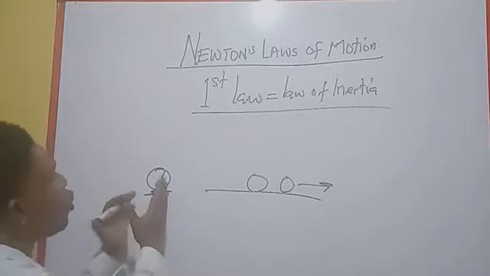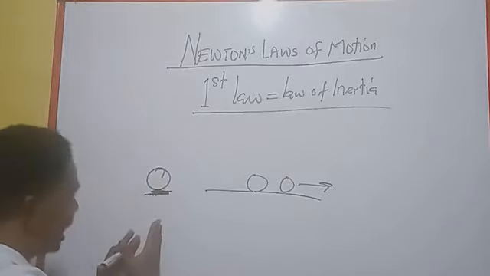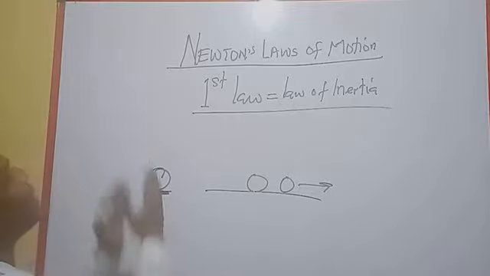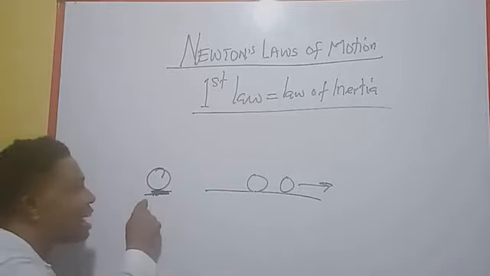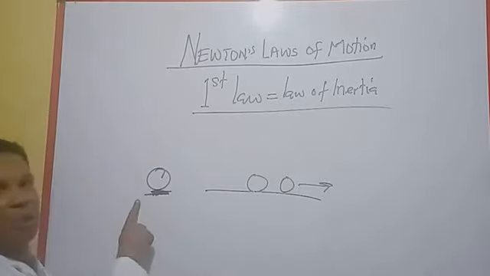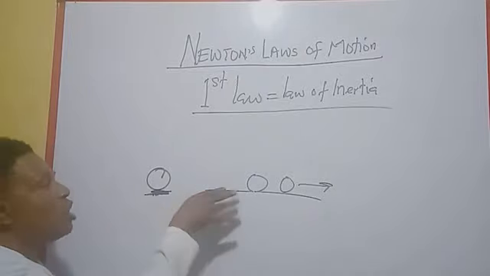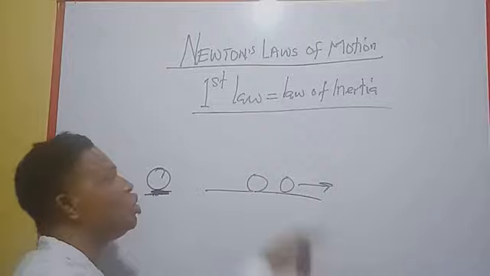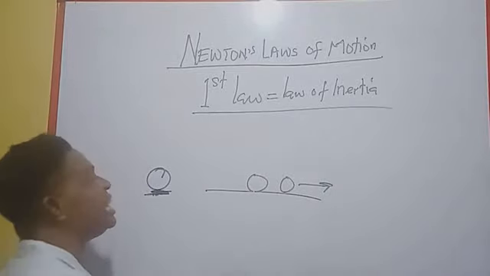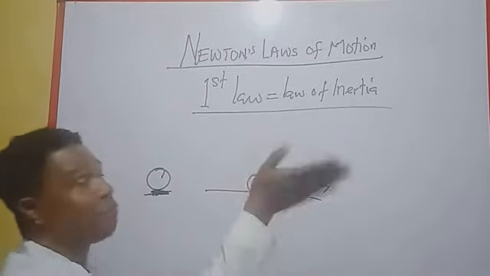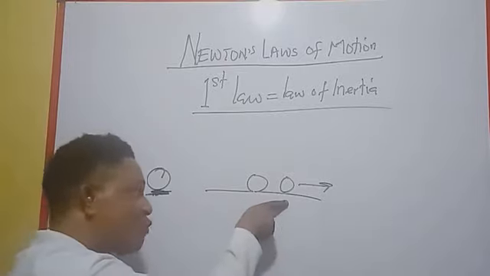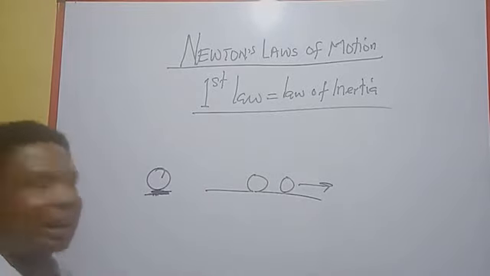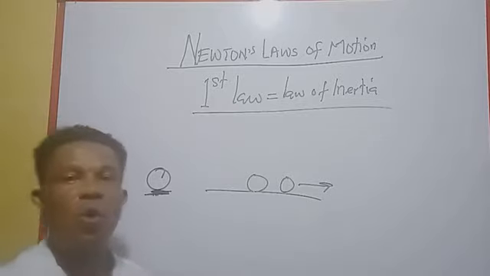If the object is at rest, it will continue to be at rest unless an external force acts on it. Or if the object is in motion, it will continue to be in motion uniformly in a straight line forever unless an external force acts on it. That is Newton's first law of motion.